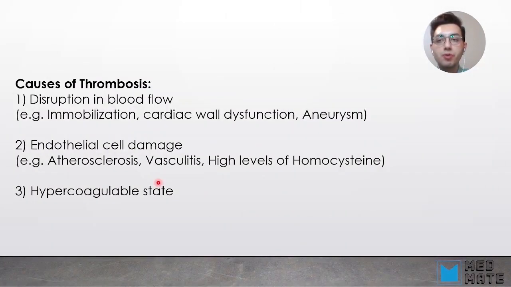So causes of thrombosis are basically divided into three categories. The first one is disruption in blood flow. Now, disruption in blood flow can occur due to immobilization, because when there is immobilization, the blood is not moving as it normally flows, so that can cause a stagnation of blood, and that may cause thrombosis.